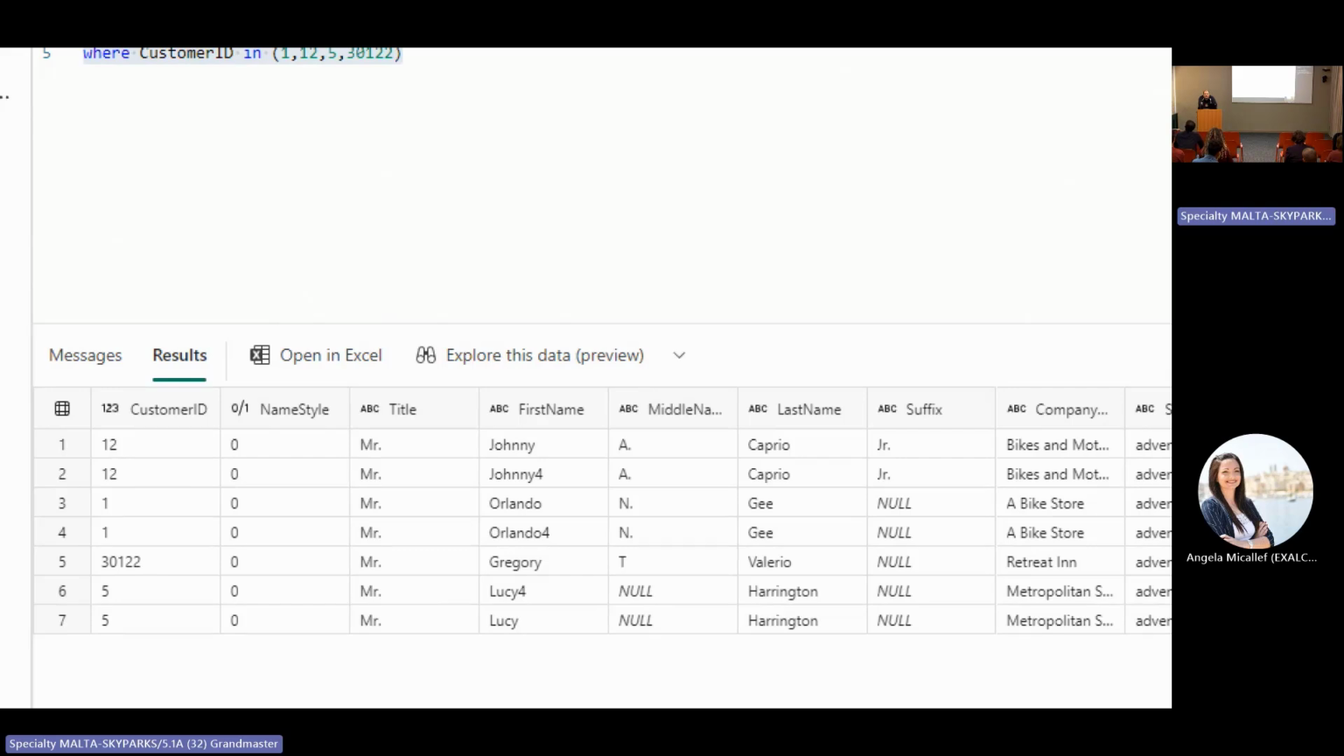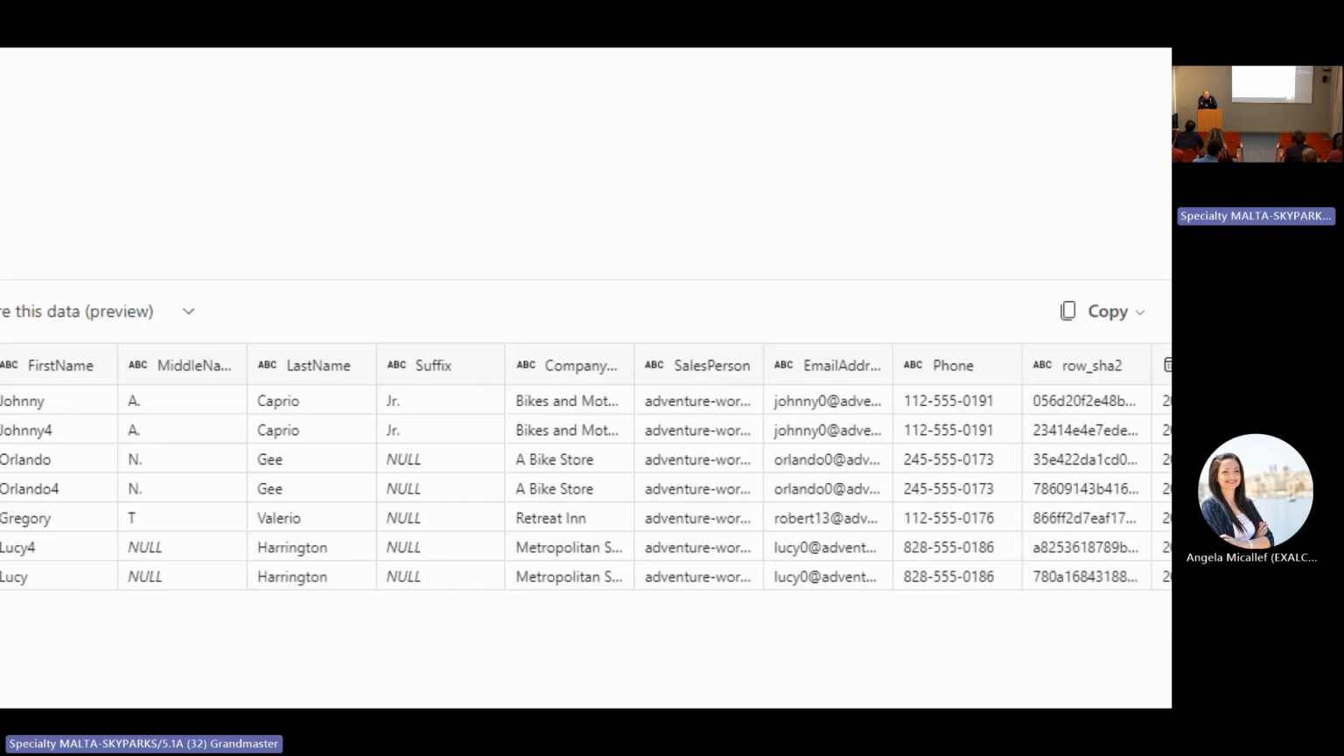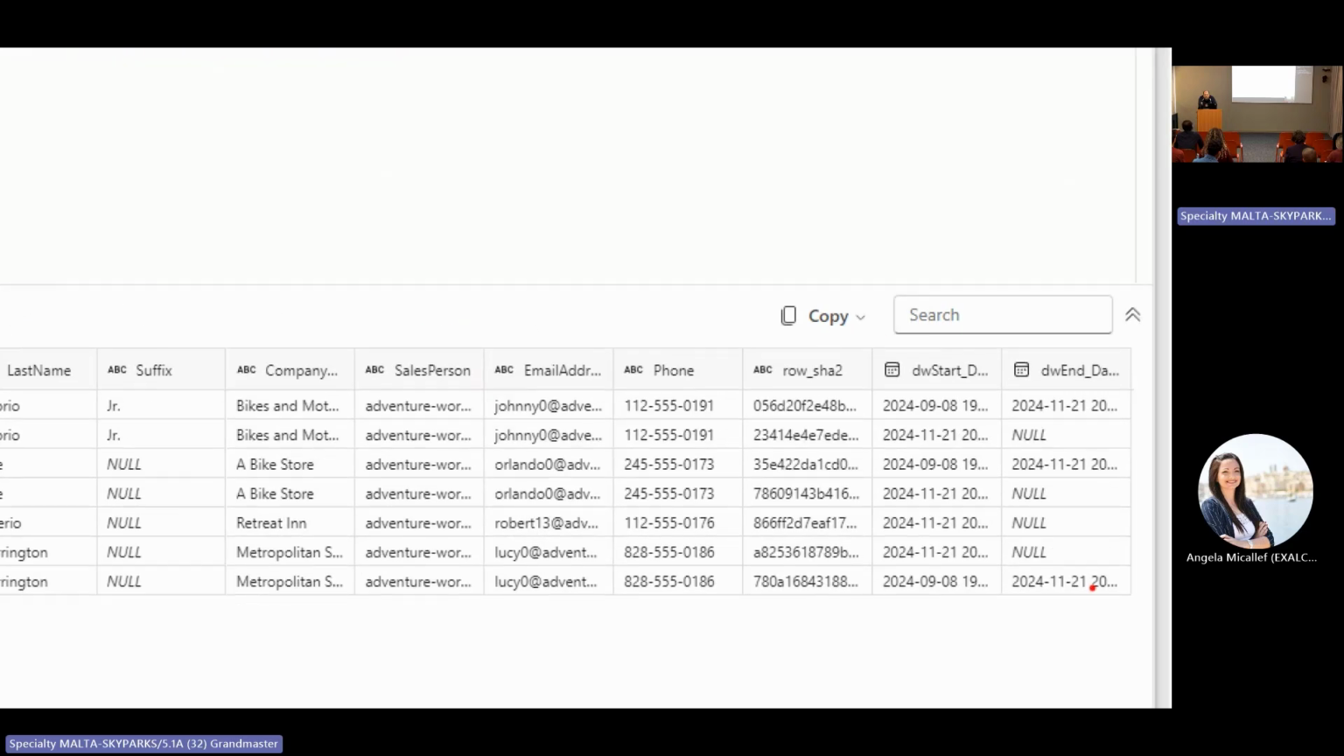Why? Because I have a new version for the customer. How do I know which version is valid? By the date. I have an end date on the record when the record is not valid anymore, and the end date is null when the record is valid. This is a pattern that I follow. It doesn't mean that you need to follow exactly the same pattern. The same for the last one, and the middle one as well.